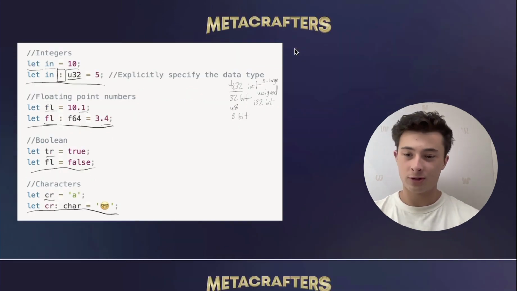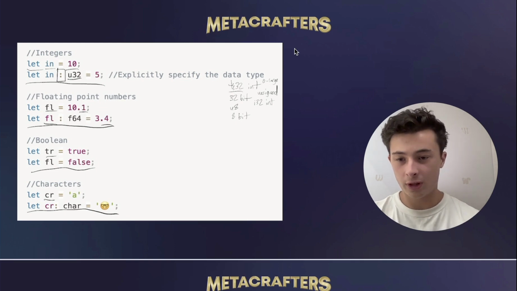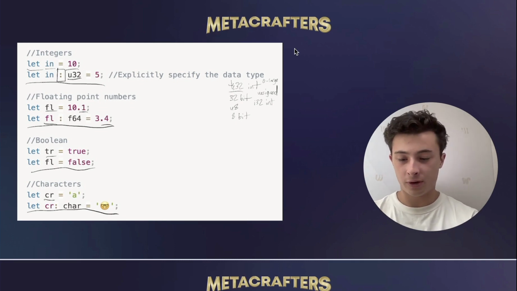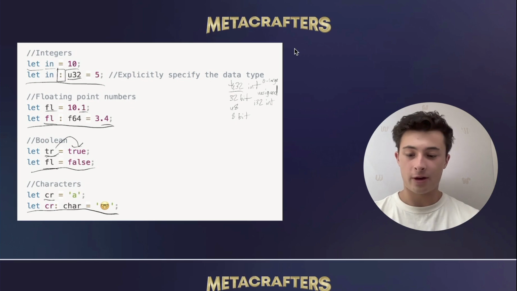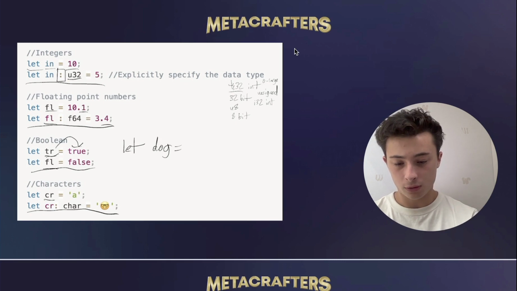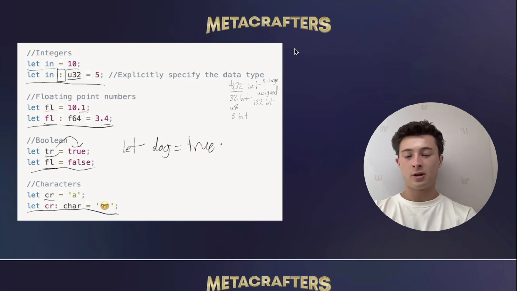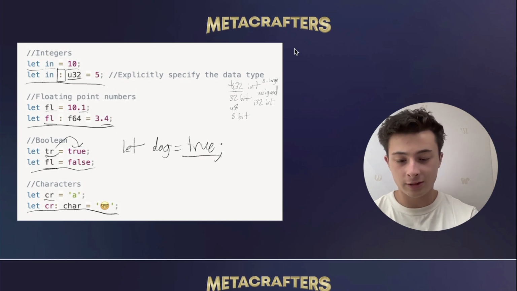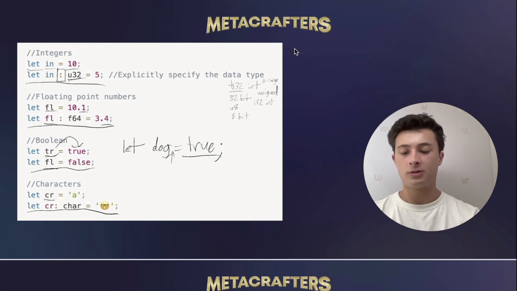Now, with Boolean, it's a lot simpler. We are just going to either say let tr equal true, or let fl equal false. And Boolean will only have those two options. I should also mention that the names of these variables, although in this case very similar to what they're defining, do not matter. So we could have, let's say, let dog equal true, and this will give us the same type definition as let tr equal true. It will still be Boolean because Rust can see what you're setting the variable equal to and determine that it's a Boolean, and it doesn't need any definition specifying that it's a Boolean.